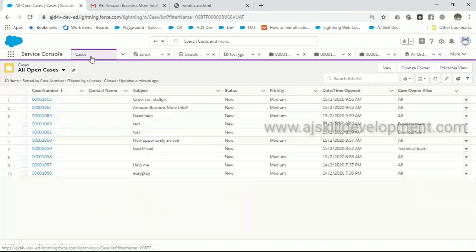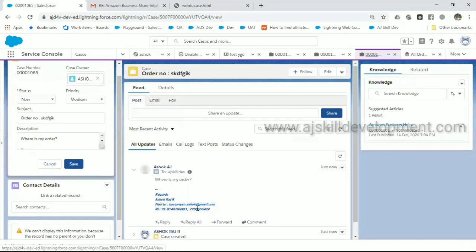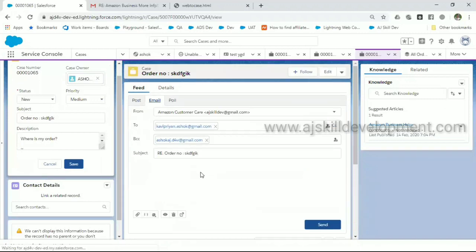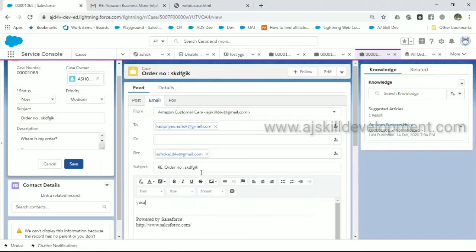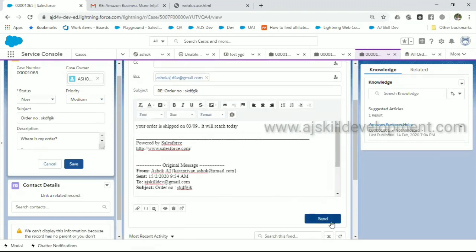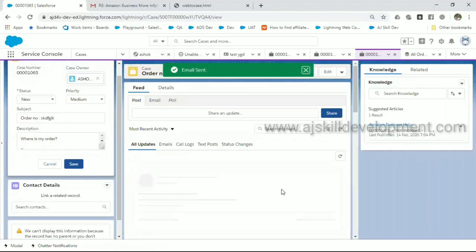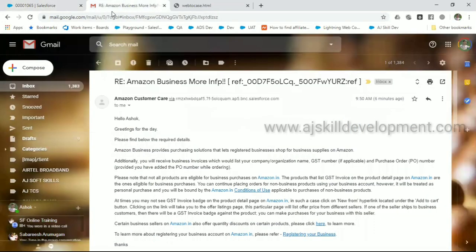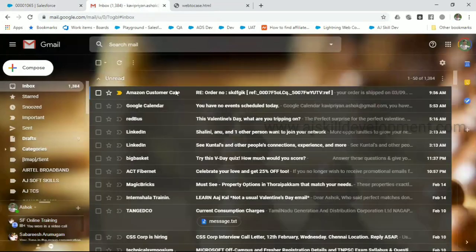Then I will go to the case and reply to this email. See, this is the order. Then I will reply to him, your order is on the way. I can send more information. I'm just sending an informal email, but generally the customer care people will do all the emailing stuff. Then I will receive an email.